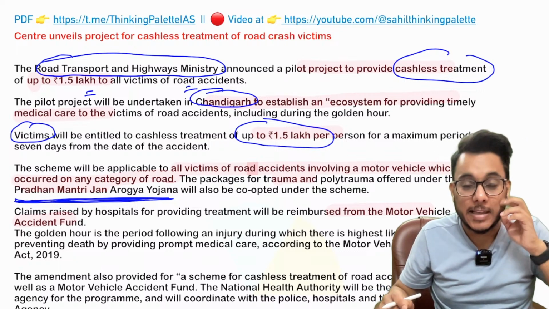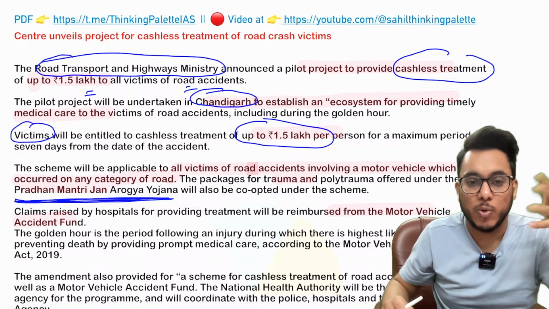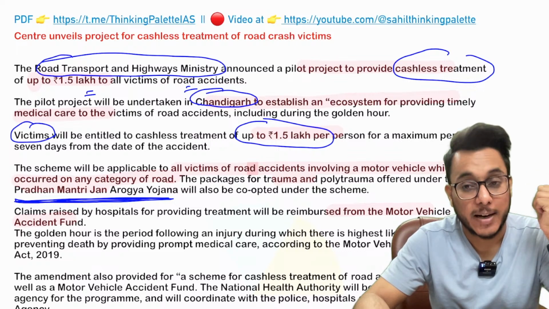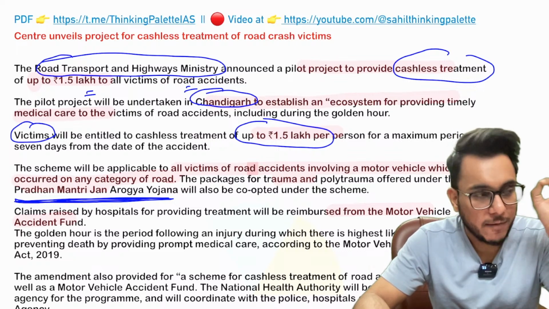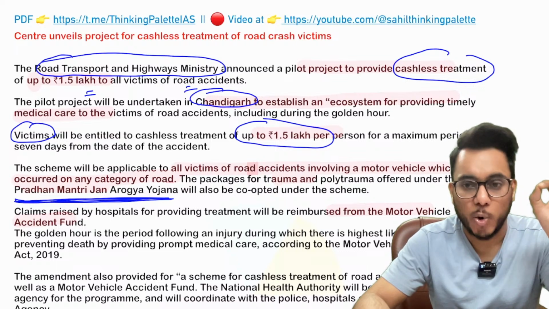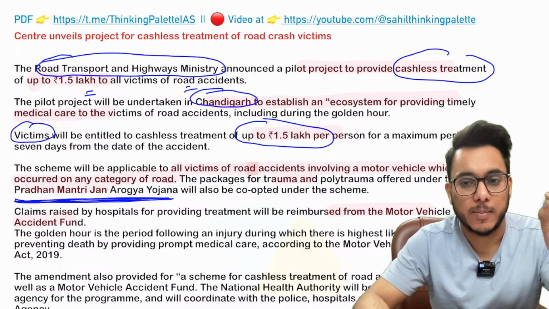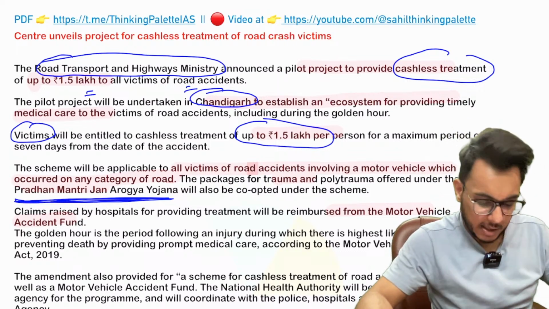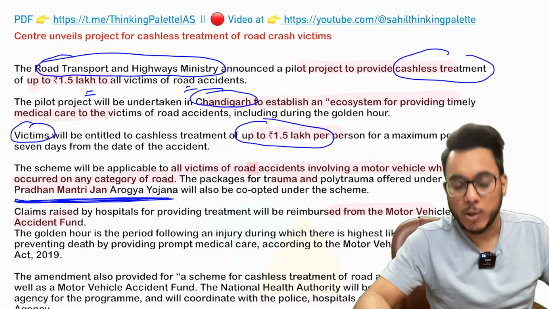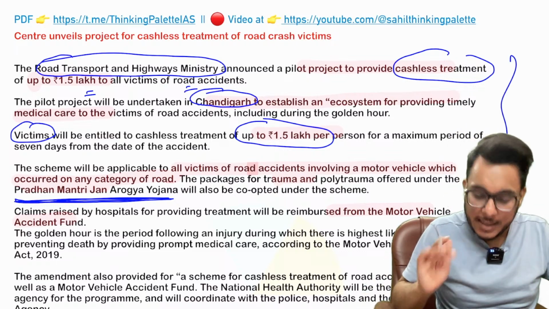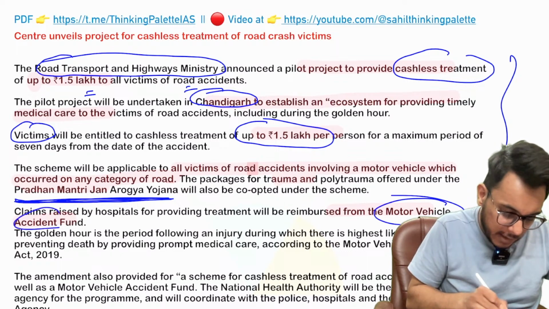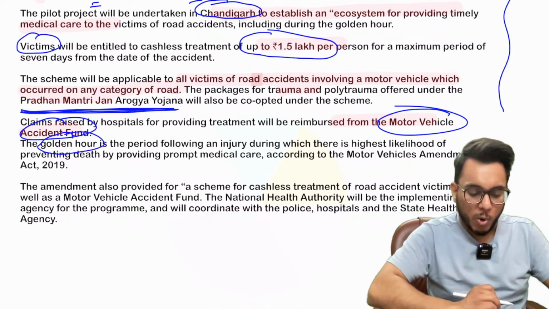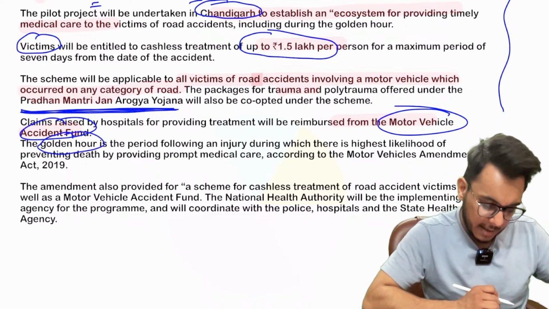Now see, under Ayushman Bharat Abhiyan, you can take treatment from a private hospital also. Private hospitals treat people under Ayushman Bharat Abhiyan and get money from the government. So if any road accident victim comes to them and wants help, the hospitals can give it, and they will get money under Ayushman Bharat, Pradhan Mantri Jan Arogya Yojana. This is a very good step, and this money will be given from the Motor Vehicle Accident Fund. This will ensure that they get help in the golden hour.